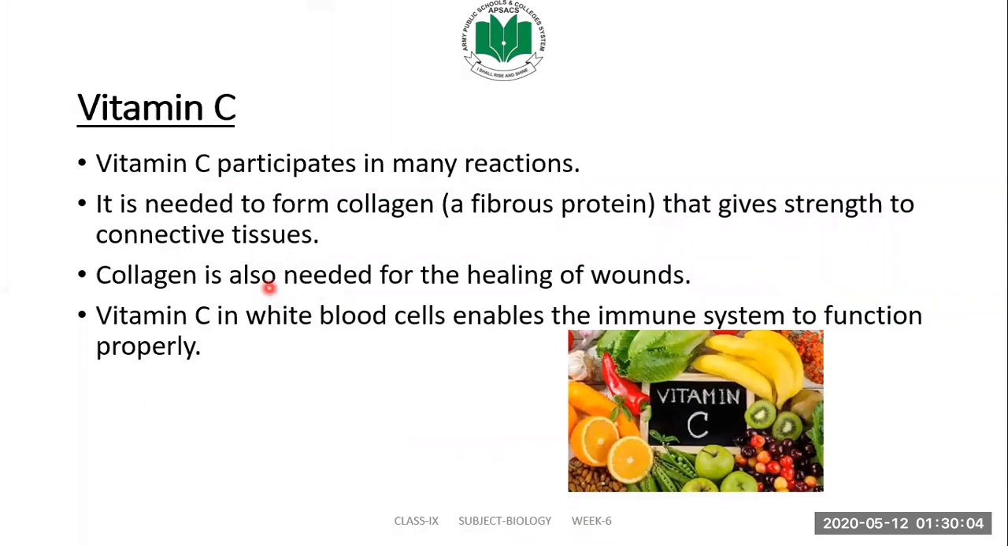What is vitamin C? It participates in many reactions of our body. It is needed to form collagen, a fibrous protein that gives strength to our connective tissue. Collagen is also needed for healing wounds. Some vitamin C in white blood cells enables the immune system to function properly.